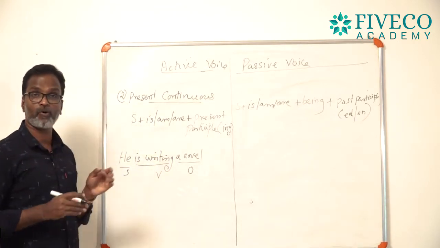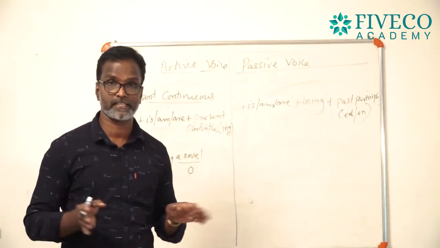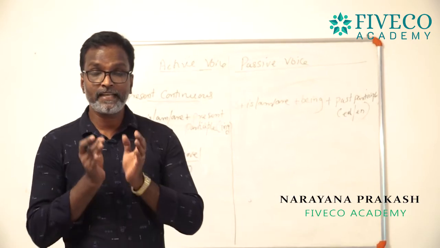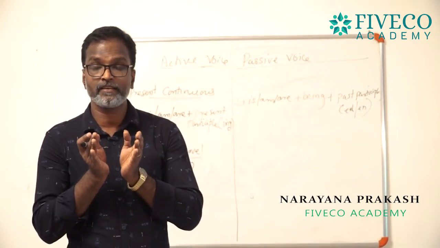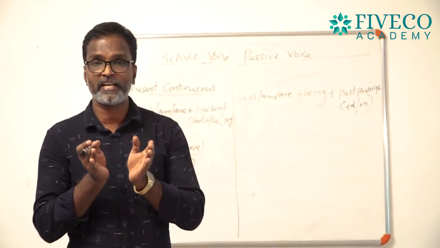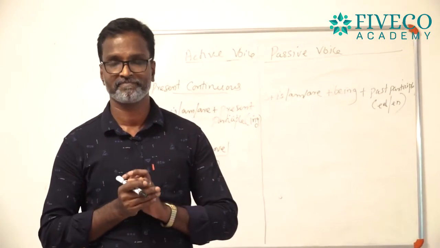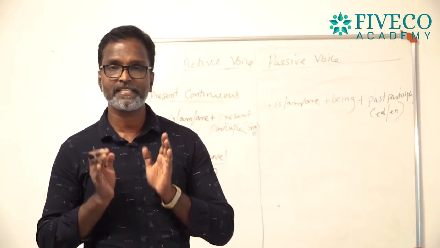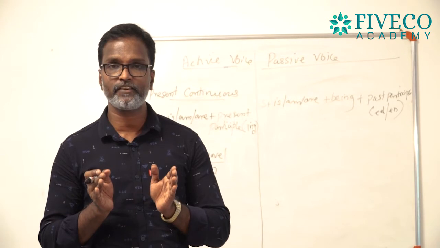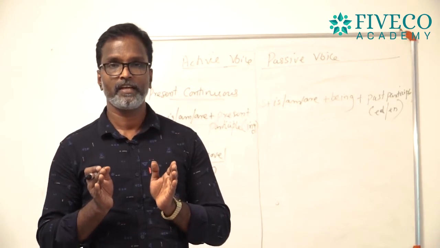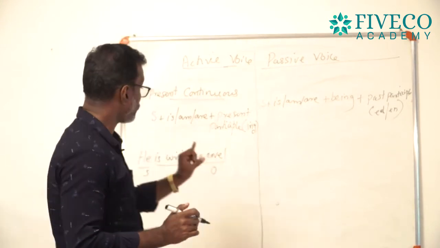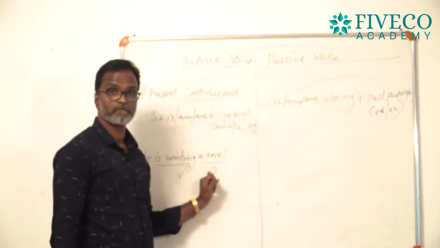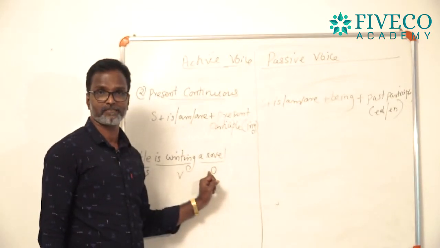Now we have got subject, verb and object. What is the essential thing which we need for the formation of a passive voice? Listen, we need an object. Object is essential.